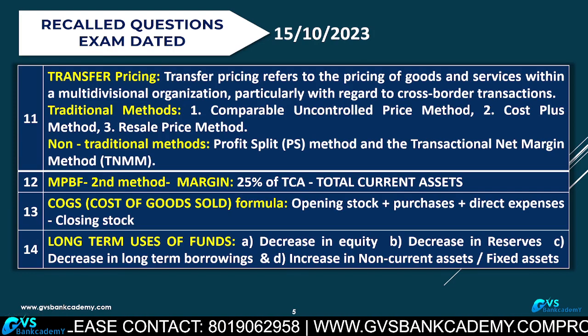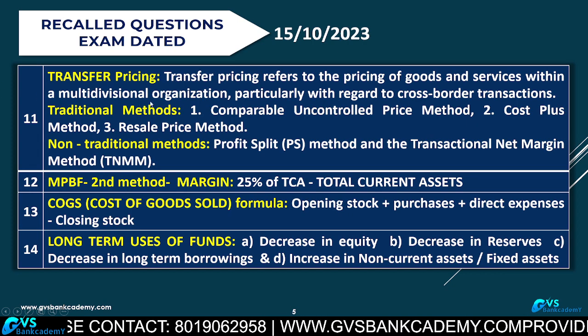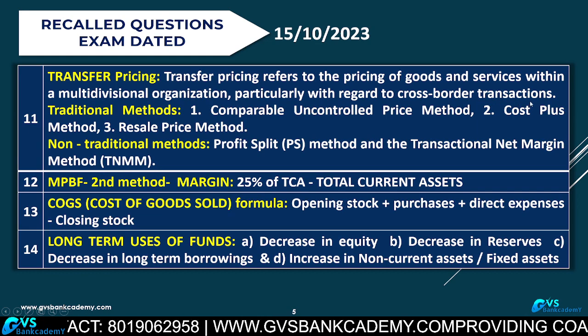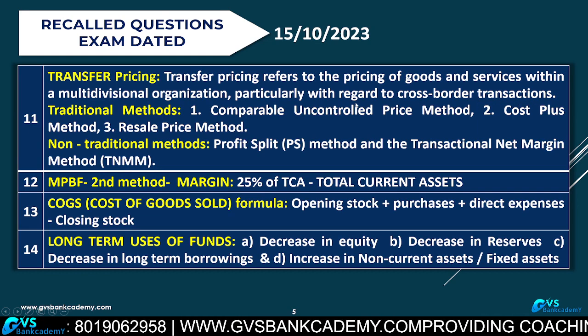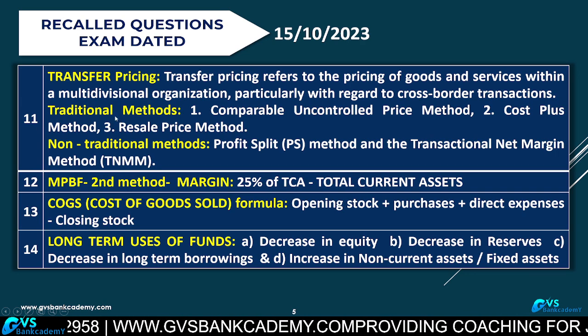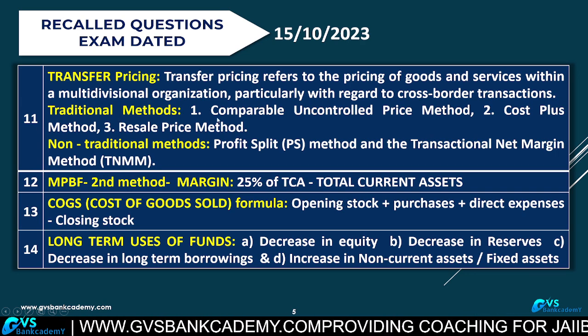Multi-branches: companies having more number of branches at various places, particularly with regard to cross-border transactions. Cross-border means between various countries. What are the traditional old methods for transfer pricing calculation?